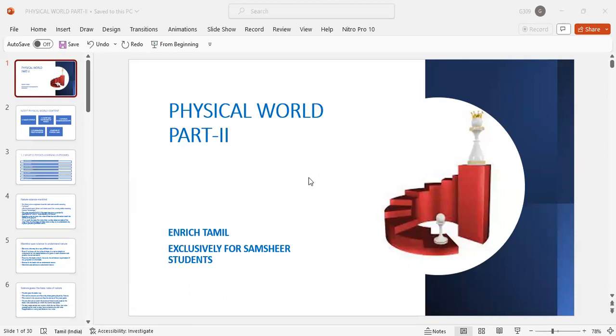Laws, principles, hypotheses, axioms, and postulates are the guiding force of physics. Physics observes nature, observes the matter and the non-living things in the universe, and identifies laws, principles, hypotheses, axioms, and postulates.